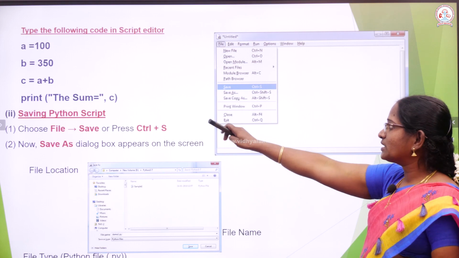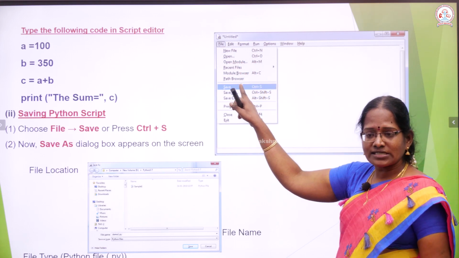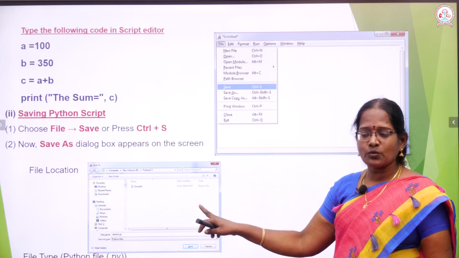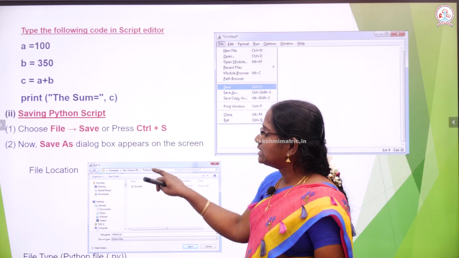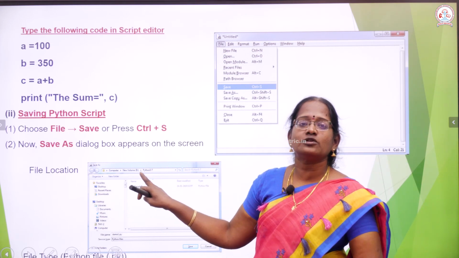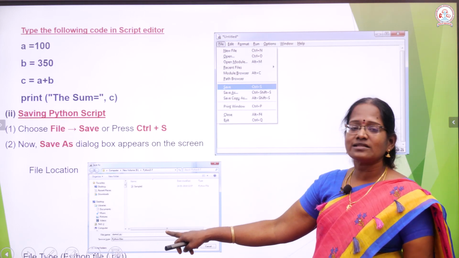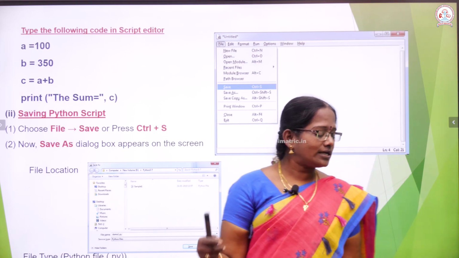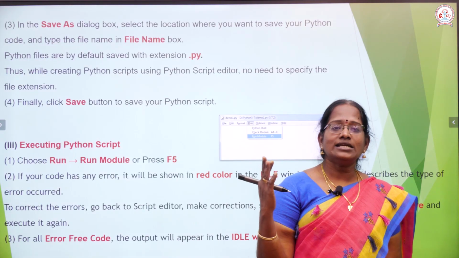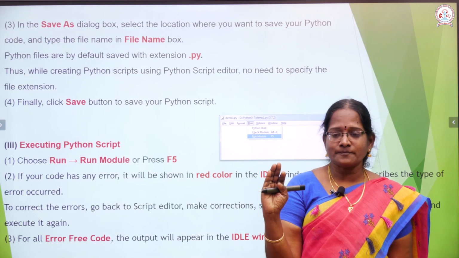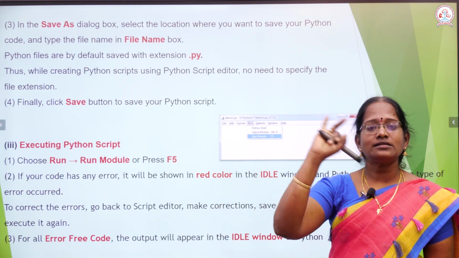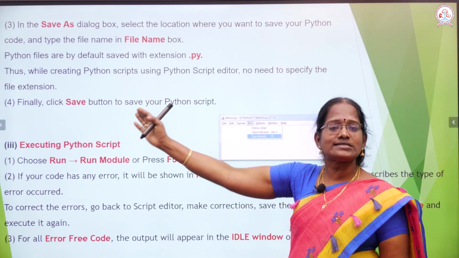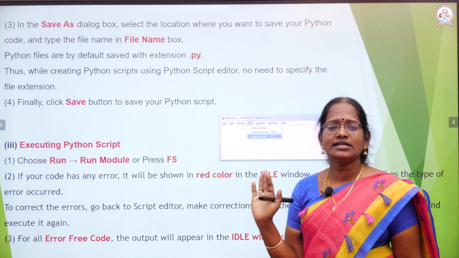So what is the method? Go to the File menu and choose the File Save option, and next this dialog box, the Save As dialog box, opens. In this dialog box, first, this location is the file location area. In this place you assign the name of the file. Next you assign the extension, and the extension is created automatically. So these are all the ways. The Save As dialog box appears, you enter the name of the file, then you press the Save button, and automatically your file is stored.